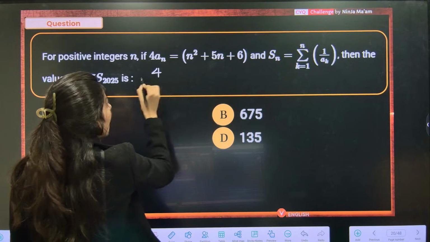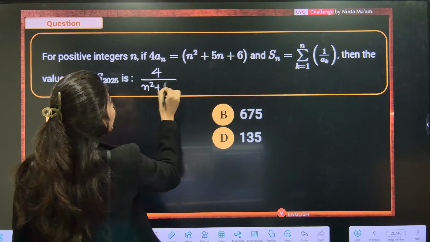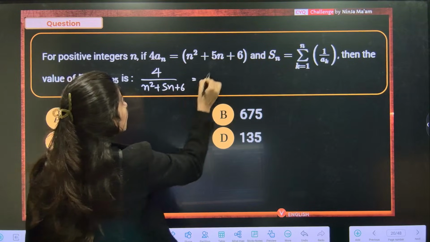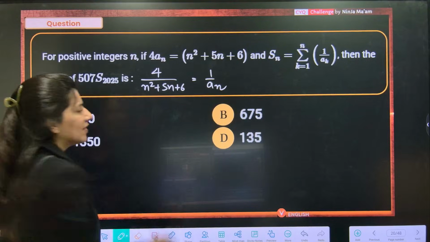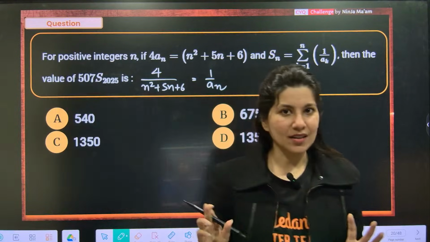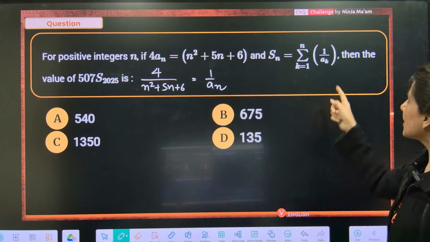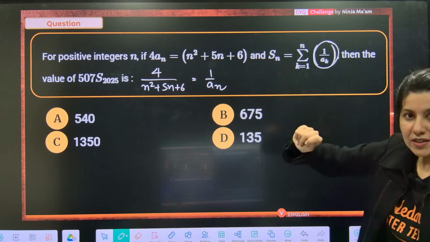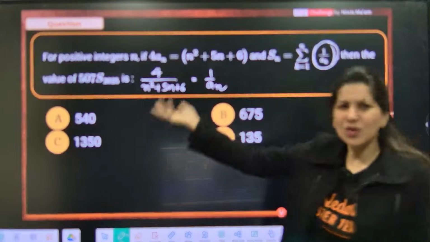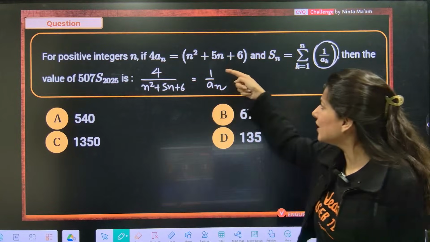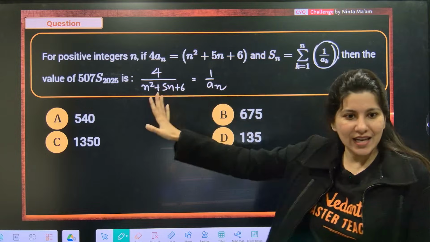4 upon n square plus 5n plus 6 is nothing but 1 by an. Am I correct, my dear students? What do you think? Think that you are in JEE Main and this is the question. 1 by ak is required, and the moment you see an here, don't you think the obvious step is to calculate 1 upon an only?